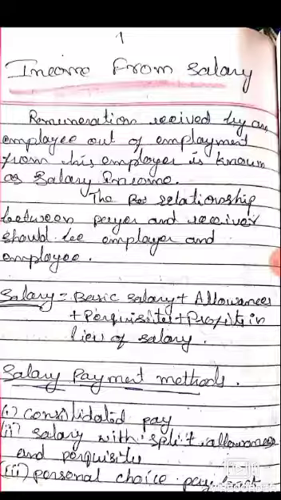In the second method the salary was the same for a cadre, but here two different persons in the same cadre get two different salaries. So it is a personal choice payback method. These are the three methods by which the salary is paid to the employee by the employer.